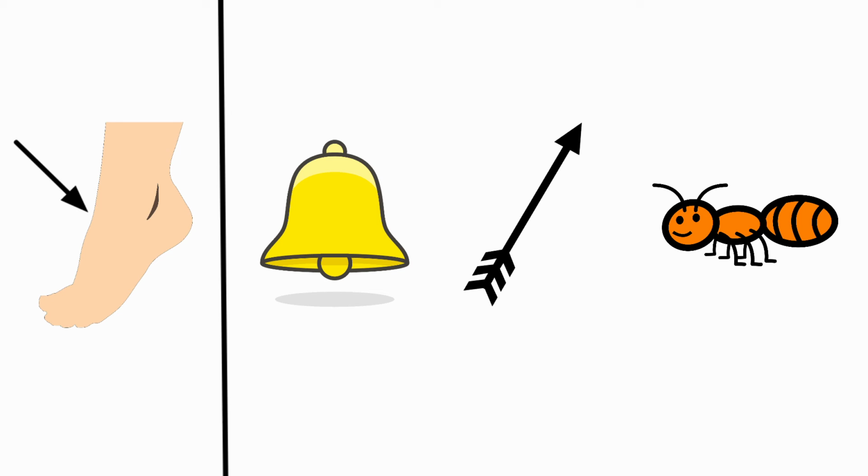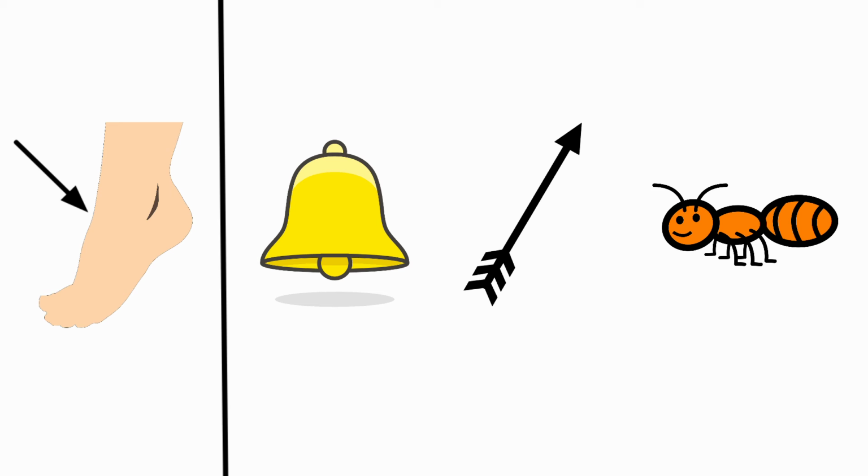The beginning sound for bell is B. For ankle A and for bell B. Both are having different beginning sounds. So, we should not circle the picture bell.